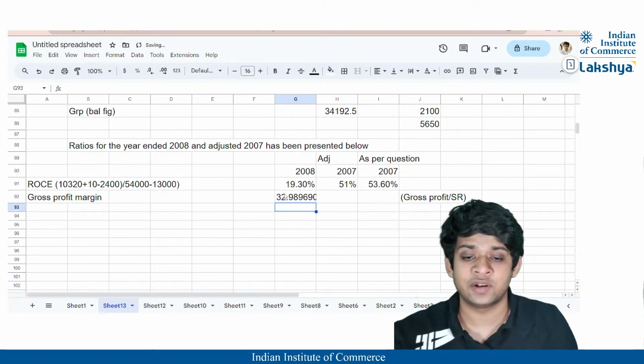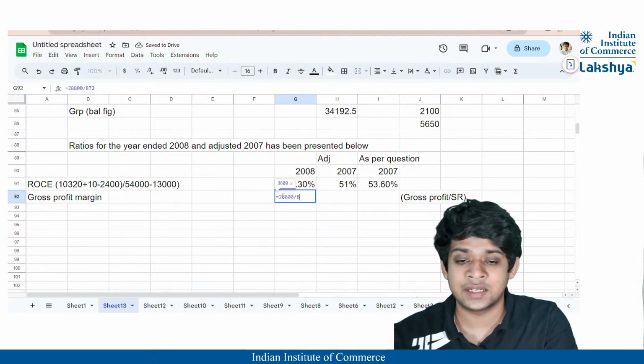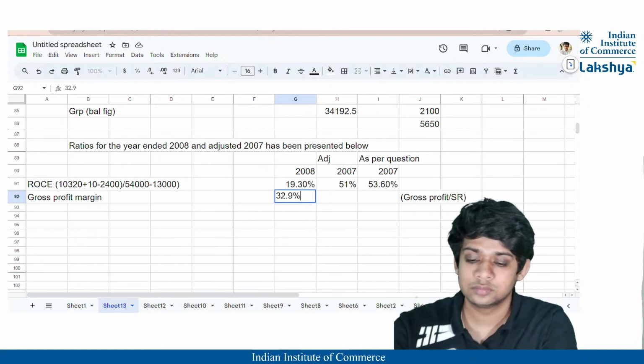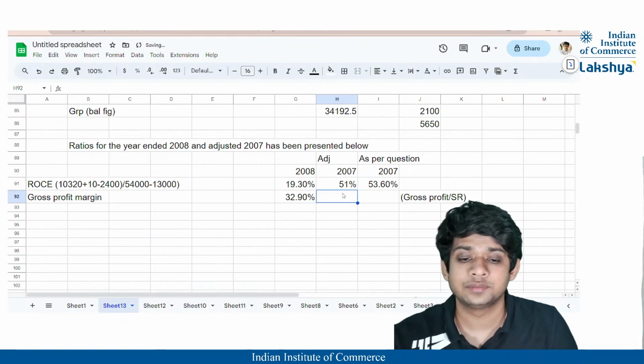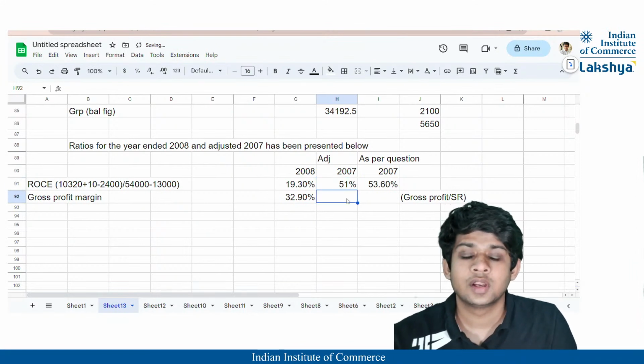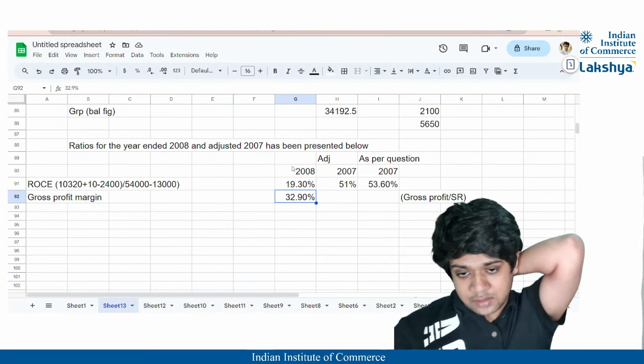So I will get the gross profit margin for 2008 to be 32.9%. I'll just write it directly as 32.9%. Okay. So we've calculated here the gross profit margin for 2008, right?